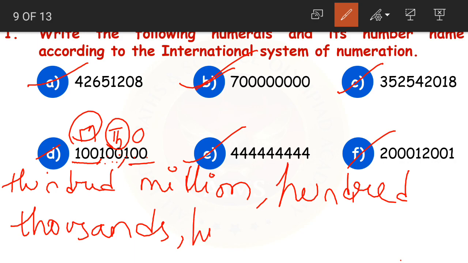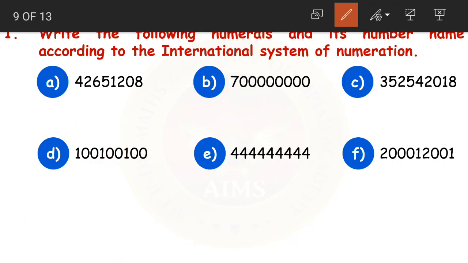Again it is read as 100. This is how we read this number: 100 million, 100 thousands and 100. 100 in millions place, 100 in thousands place and 100 in ones place. Okay children, I hope this is clear.